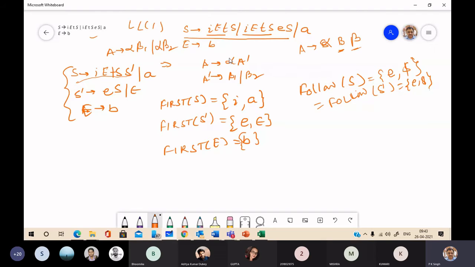Now follow of E. We have another grammar symbol. Follow of E, apply rule 2, is first of TSS dash. So first of TSS dash is nothing but T.